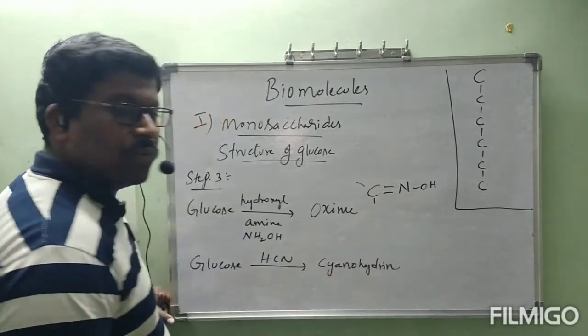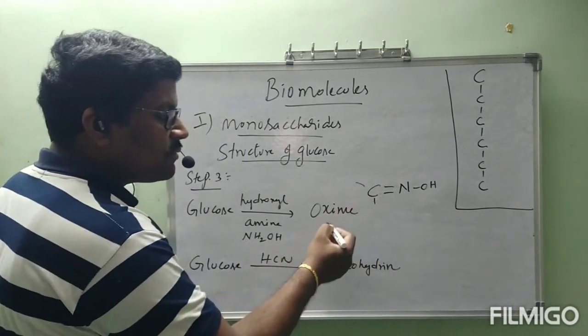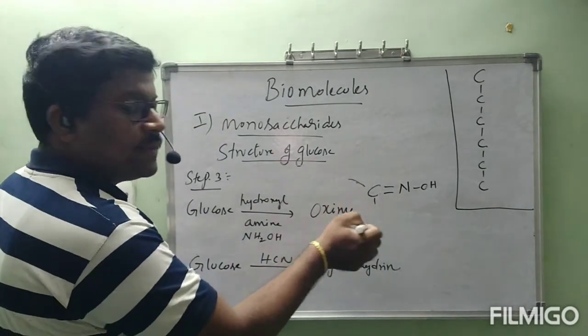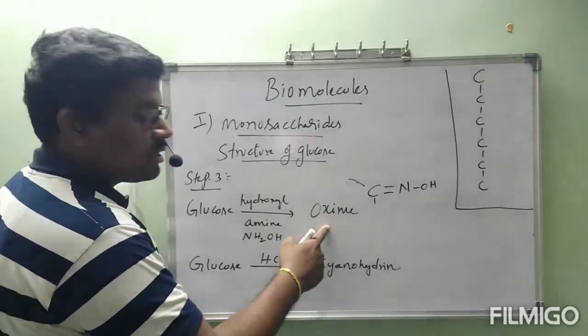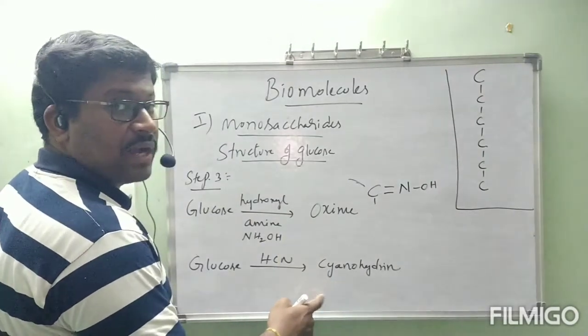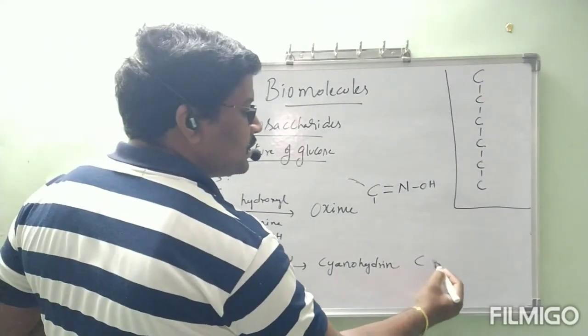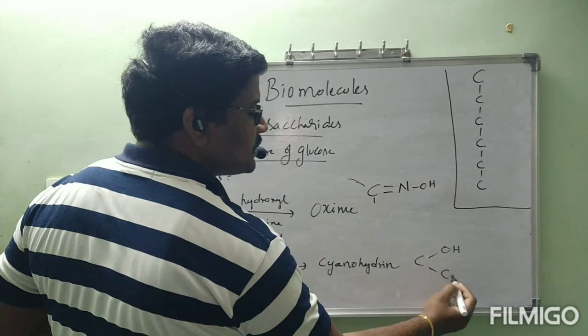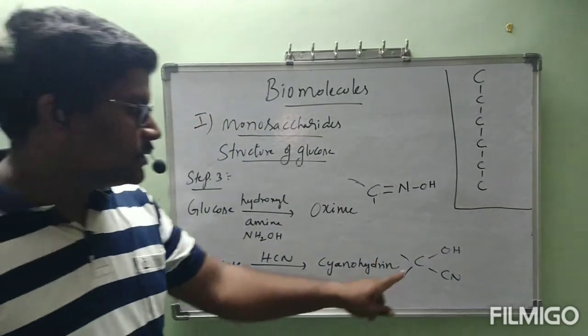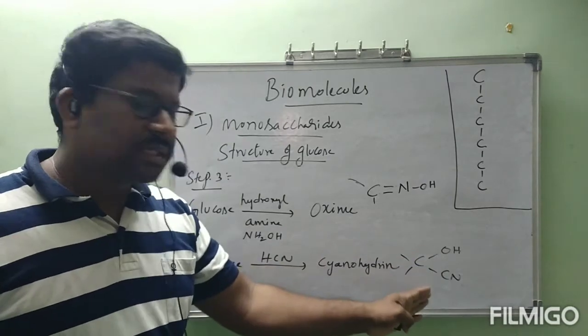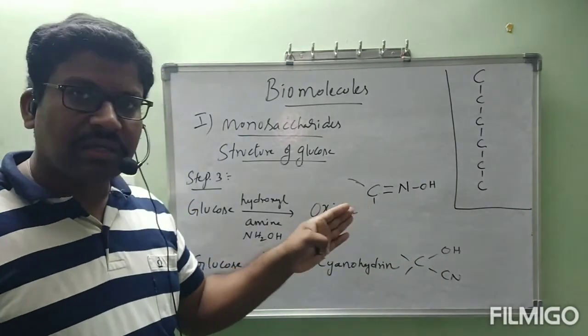C=N-OH. This is the general formula of oxime. Remaining, whatever it might be. C=NOH comes under oxime. Next, cyanohydrin. Cyanohydrin is C(OH)CN, remaining whatever it might be. C(OH)CN. This is cyanohydrin. This is oxime.